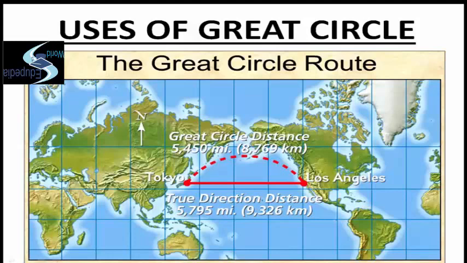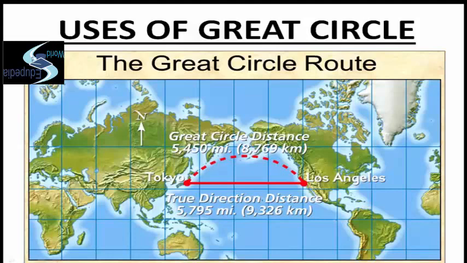An example is on your screens, which depicts the true direction distance between Tokyo and Los Angeles and the distance when followed a great circle. The distance when followed a great circle is lesser than the true direction distance. Now you must have understood its significance and why it is used by navigators.